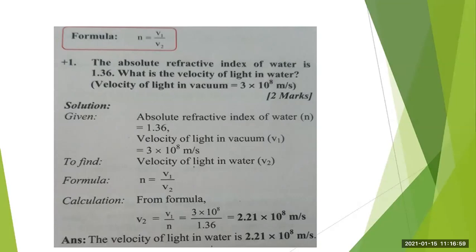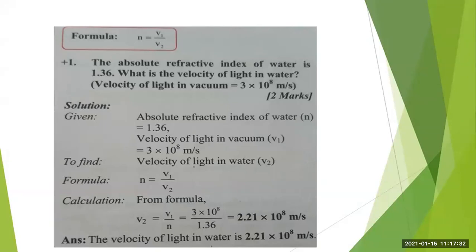Then we will substitute the values. The value of v1, the velocity of light in vacuum, is 3 into 10 raised to 8, upon the refractive index of water, that is 1.36. By solving this, we get the answer as 2.21 into 10 raised to 8 meter per second.